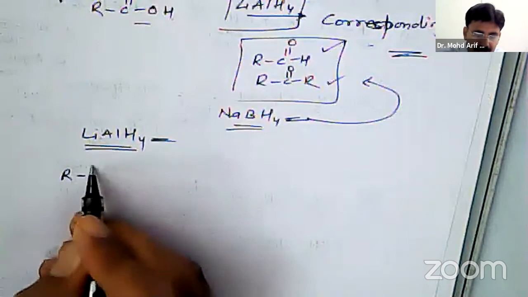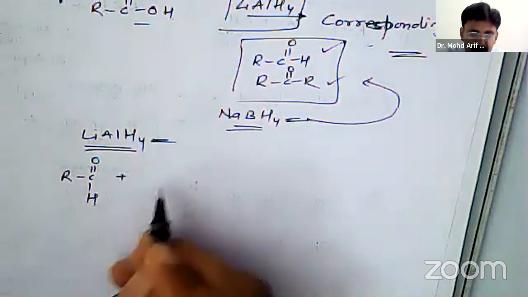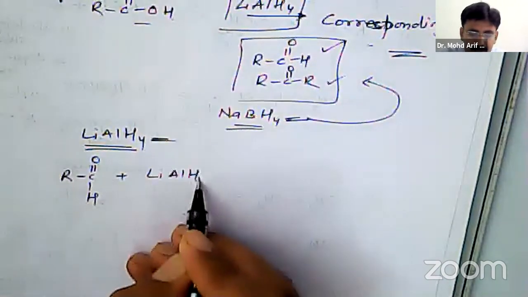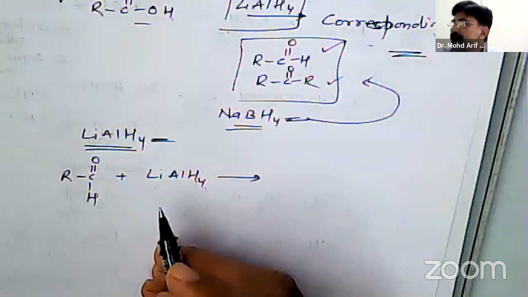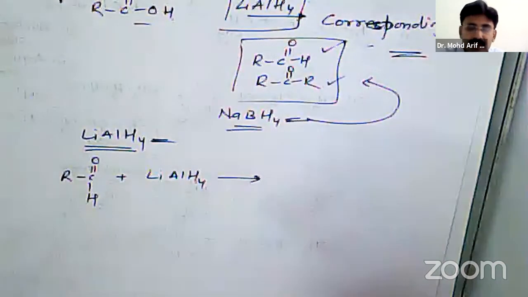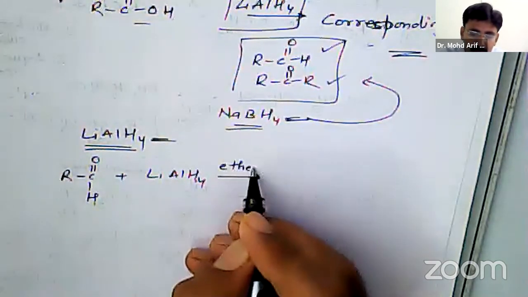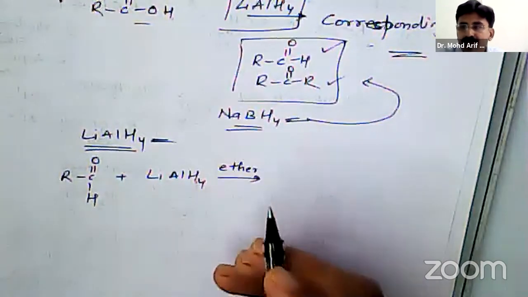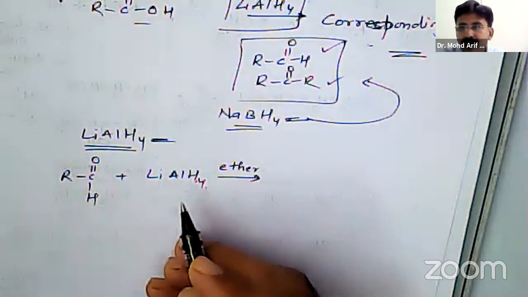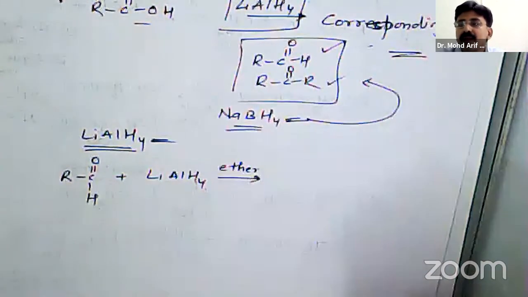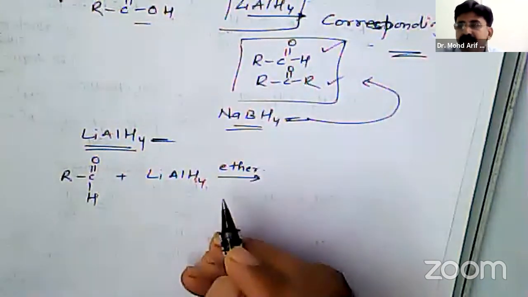Reduction of aldehyde. It is reacted with lithium aluminum hydride. Now lithium aluminum hydride gives an inflammable reaction with moisture. Therefore ether is used here as a medium, as a solvent, so that lithium aluminum hydride should not come in contact with moisture and other gases. Therefore we are using ether as a solvent.